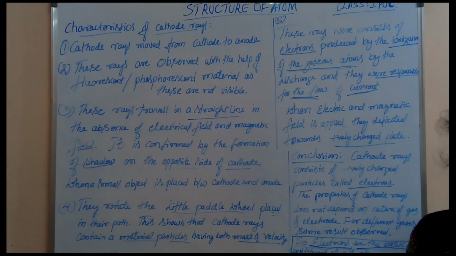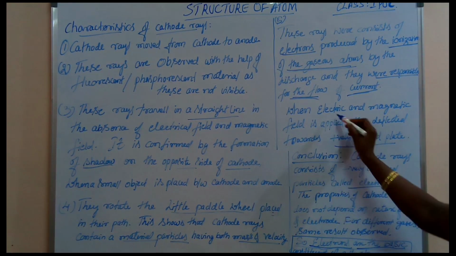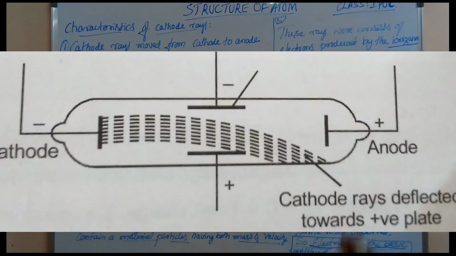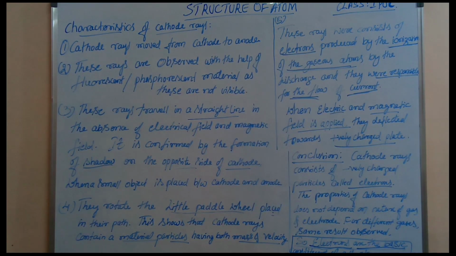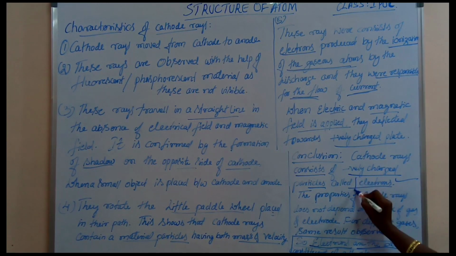When an electric or magnetic field is applied, they deflect towards the positively charged plate, because they are negatively charged particles. From all these statements, we conclude that cathode rays consist of negatively charged particles called electrons.